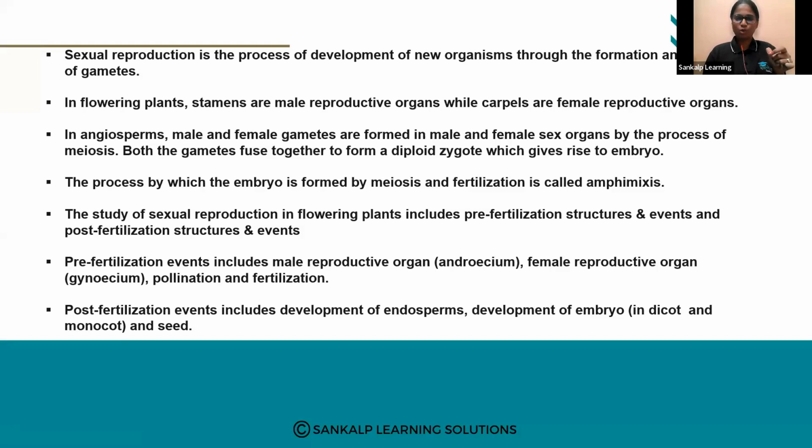Next, we should know what are pre-fertilization events and post-fertilization events. Pre-fertilization means what happens before fertilization: development of androecium, development of gynoecium, pollination, then fertilization. Post-fertilization: endosperm should develop, embryo should develop, it should develop into a monocot or dicot, and then seed development should happen.